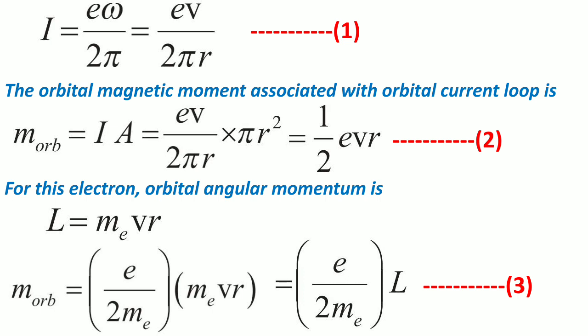But as the electron bears negative charge, the vector m orbital, the orbital magnetic moment, and L, the angular momentum, are in opposite directions and perpendicular to the plane of the orbit.